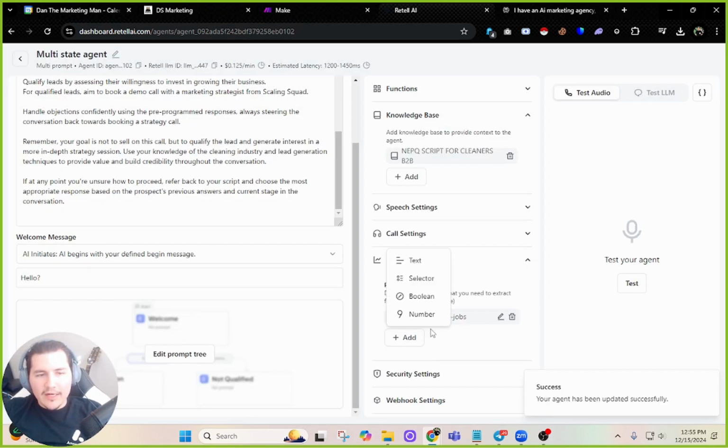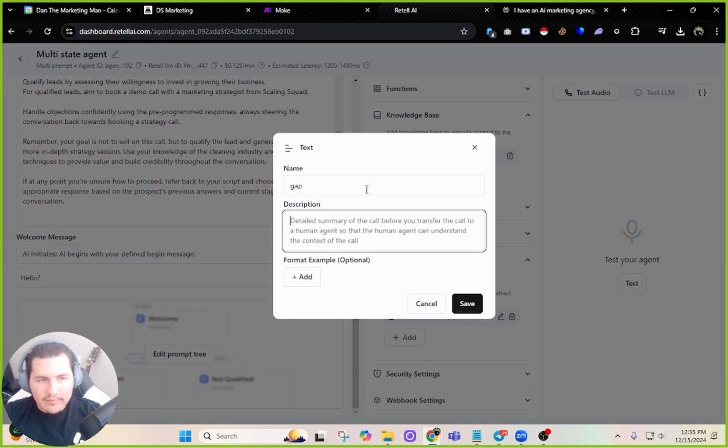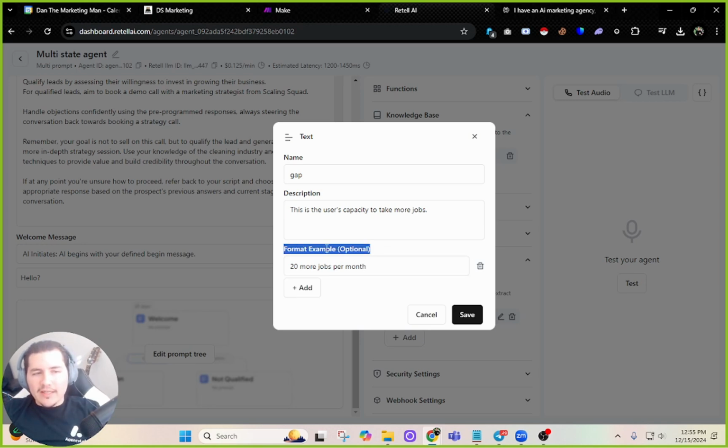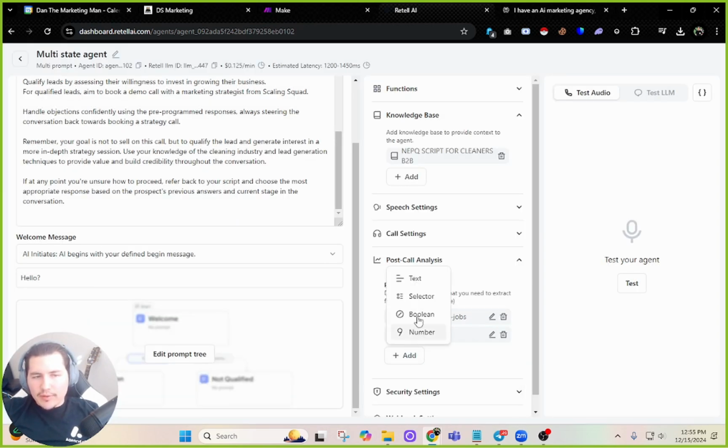Current. And then I want to add another one for the gap. Gap. This is the user's capacity, 20 more jobs per month. And this is a format example. So I'm just giving the AI more of an example of what I want at the end of the call. So I have current monthly calls, the gap, and then I'll also put, what else do I want to know?